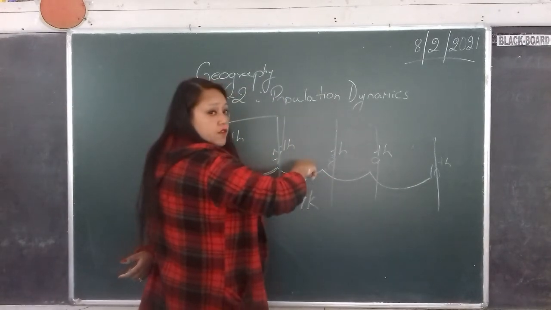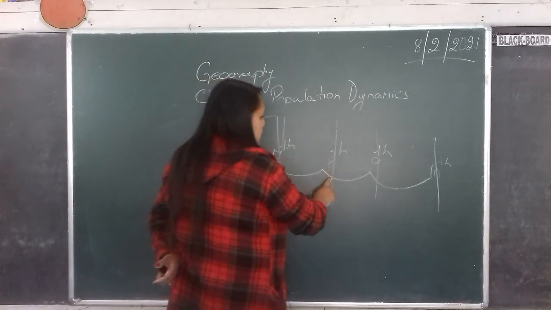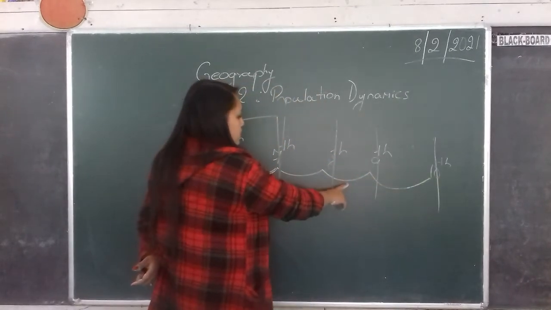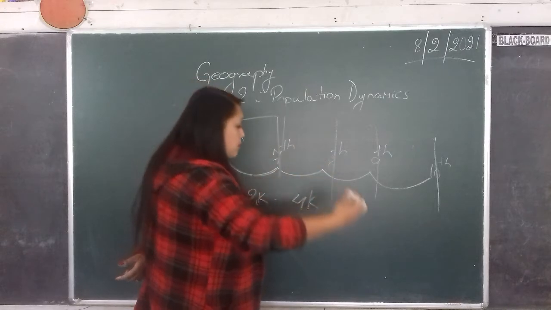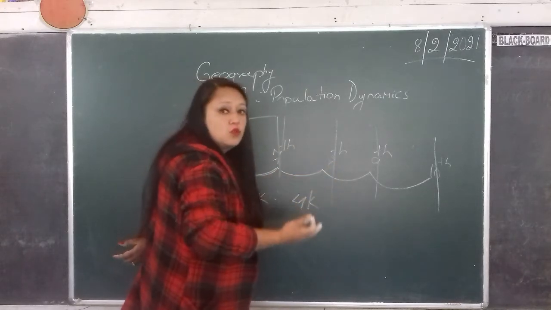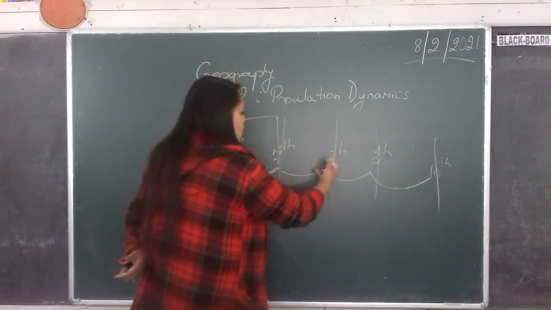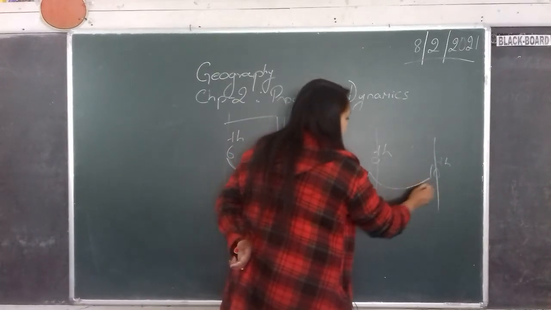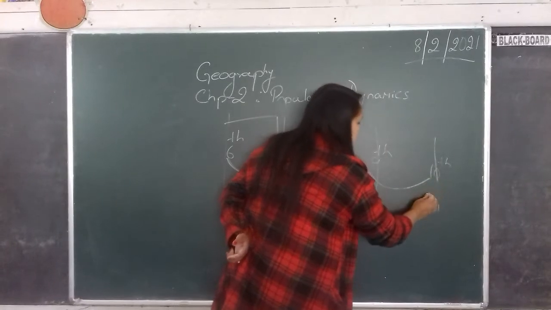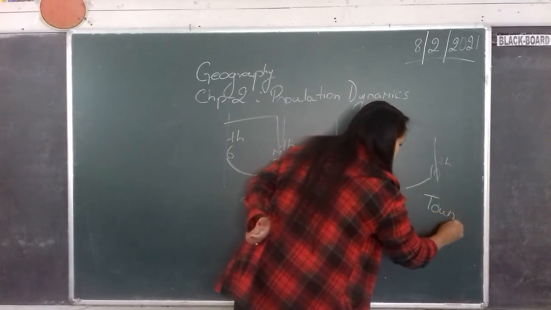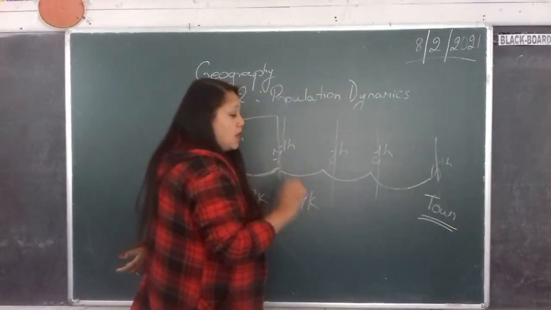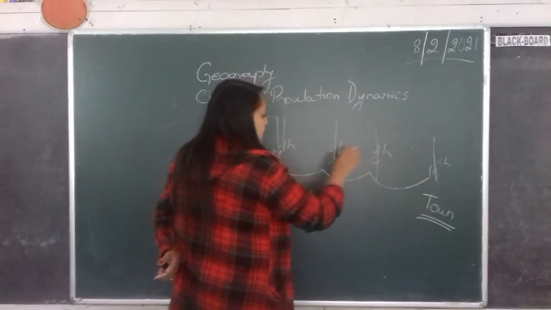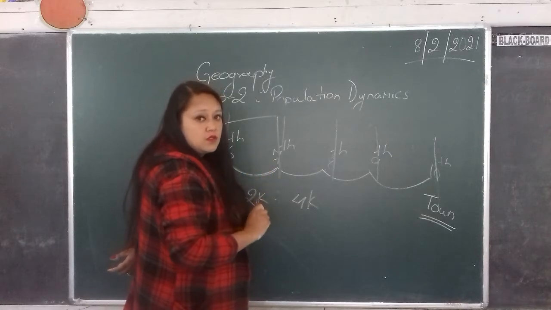And then if you look at these areas, 8th mile, 9th mile and 10th mile, there are now various reasons why more people live here. You have schools. There are so many schools located near these areas. If we go to 9th and 10th mile, or let's say 10th mile, this is the town area, so obviously it is going to be crowded. But if you look at those areas between 7th, 8th and 9th mile, you have around 4 to 5 schools.